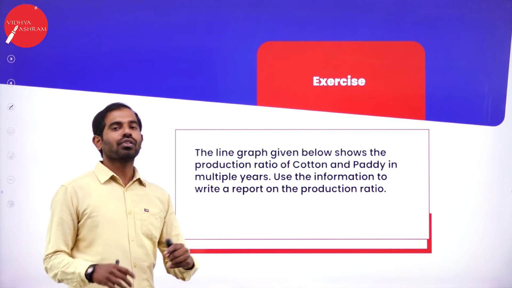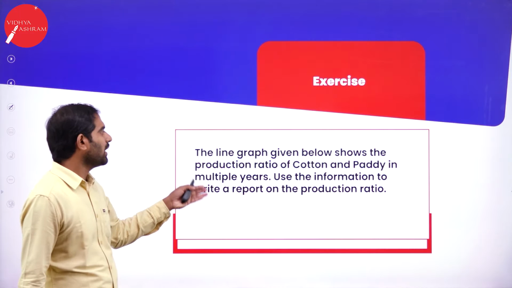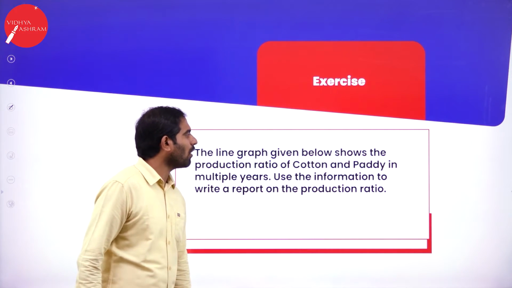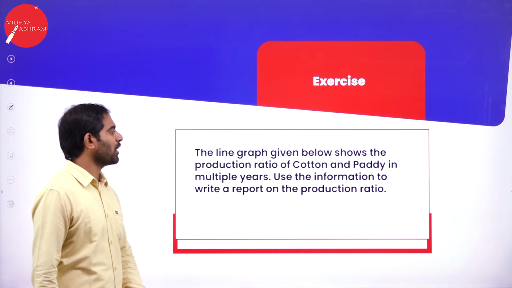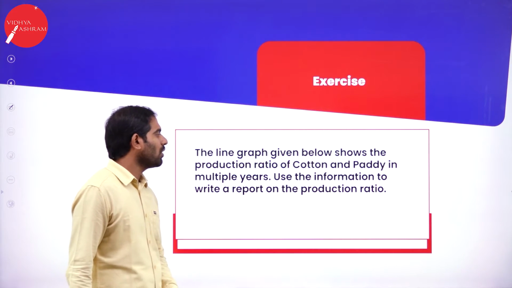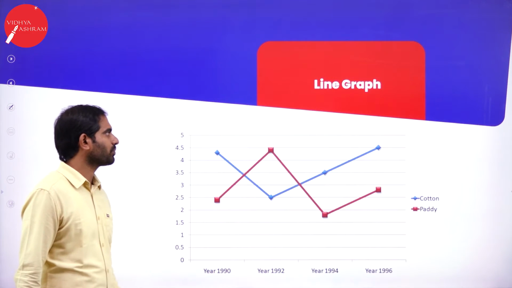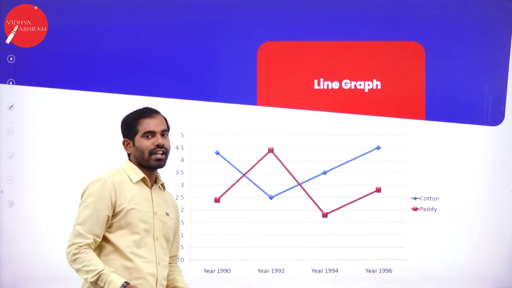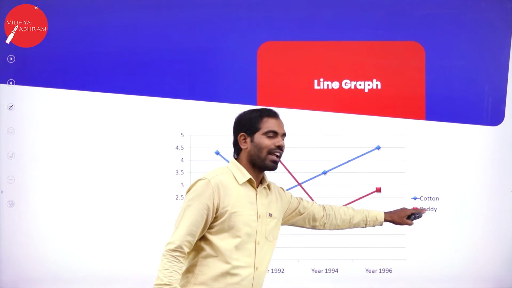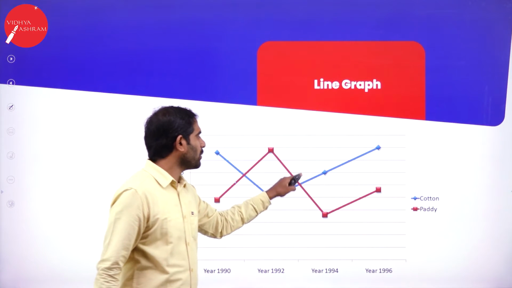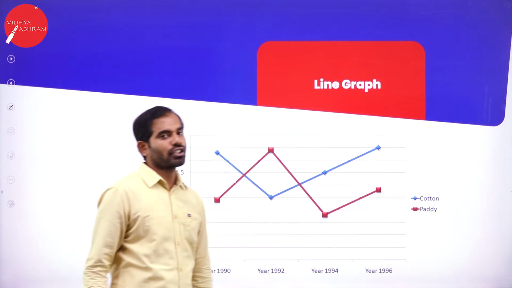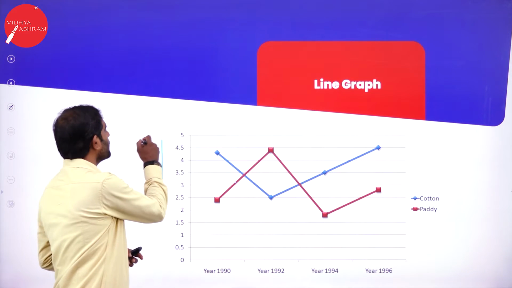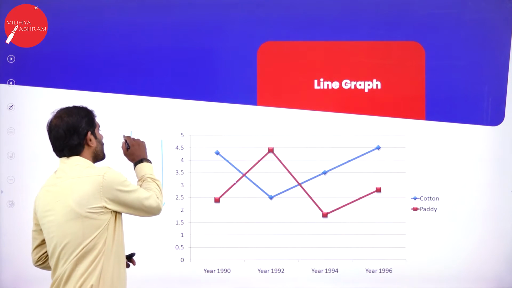So let's move on to the exercise here. This exercise is a line graph. The line graph given below shows the production ratio of cotton and paddy in multiple years. Use the information to write a report on the production ratio. Now this is the line graph. I have taken one blue and one red line, and as you can see here, the red line indicates paddy and the blue line indicates cotton production, and this vertical line is in acres. Let us say that it is in tons